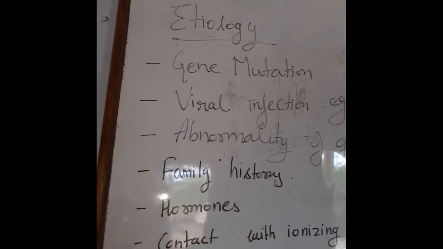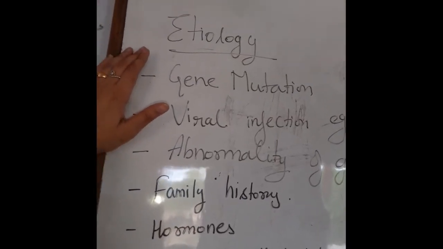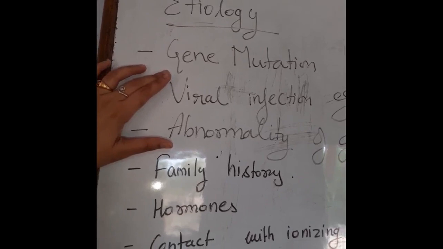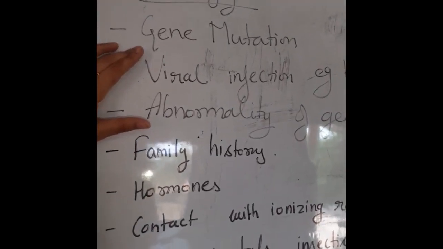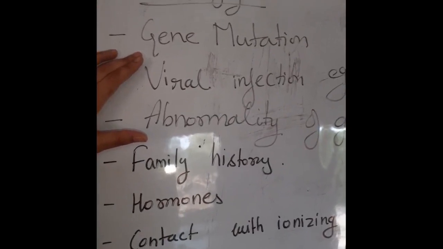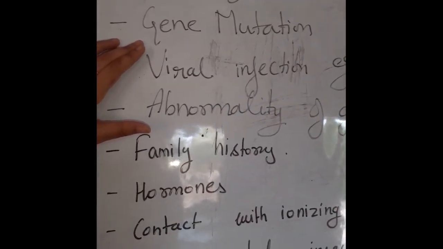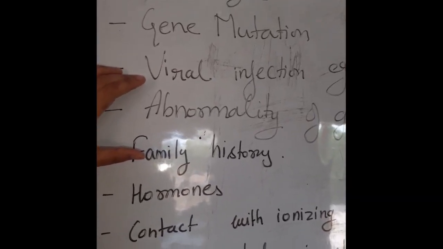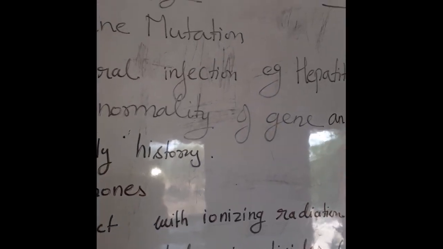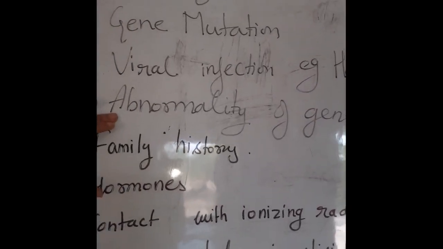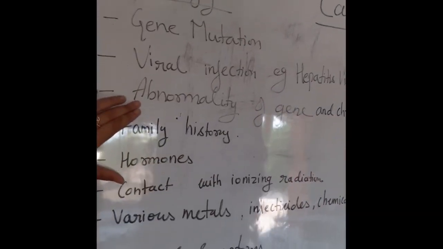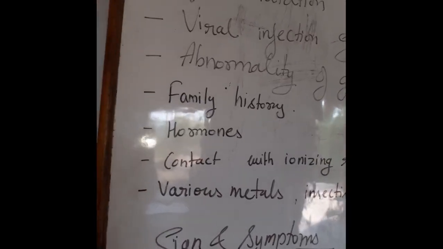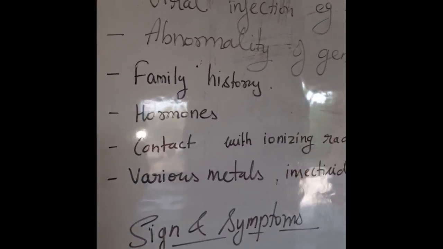Now we will go through the various causes of the cancer, that is etiology. First one is the gene mutation. Gene mutation means when there is a mutation in the gene, the genetic code changes. As a result, it may lead to cell proliferation or cancer. Next one is the viral infection. Viral infection may be due to viruses like hepatitis virus B and C. Next one is the abnormality of gene and chromosome. Next is the family history, means if this has happened earlier in your family, then there are chances that it may be carried to the next generation.